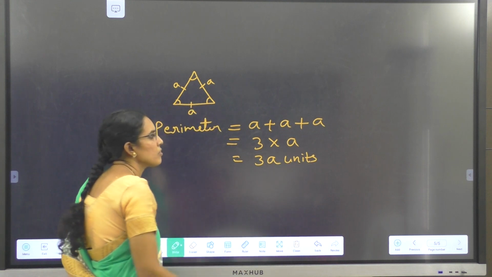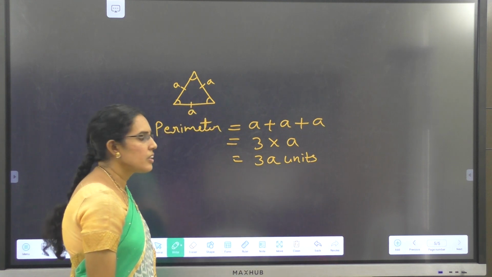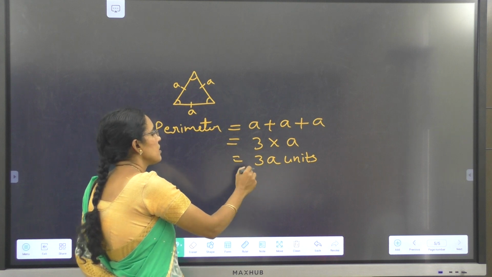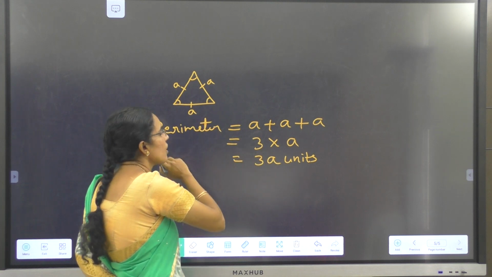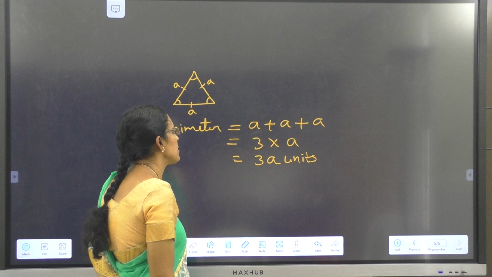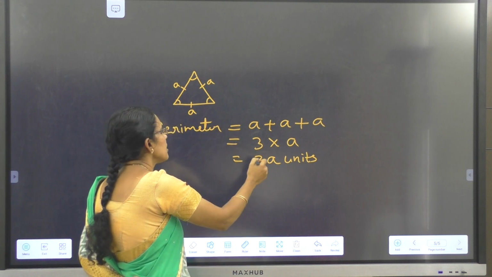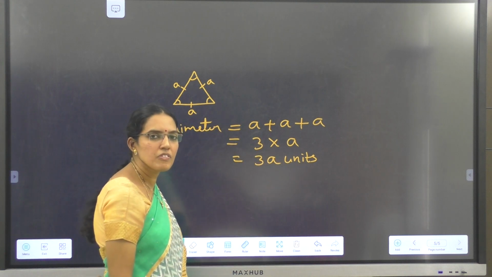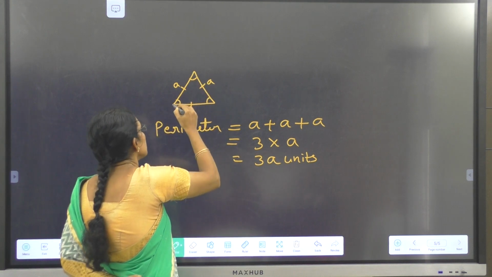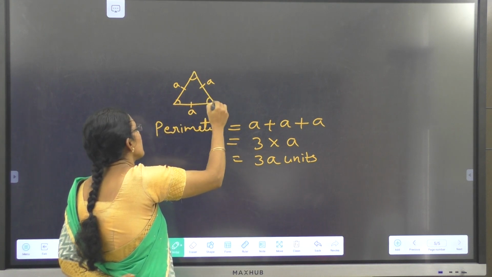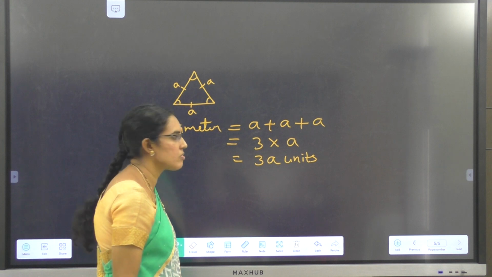Here A is the measure of any side. If we take A as 5 centimeters, then the perimeter is 3 into 5, that is 15 centimeters. Even if you add 5 plus 5 plus 5, you will get 15 centimeters.